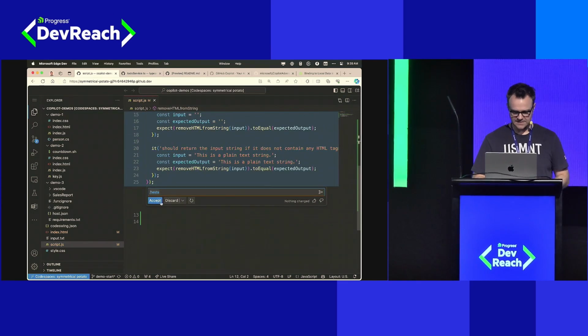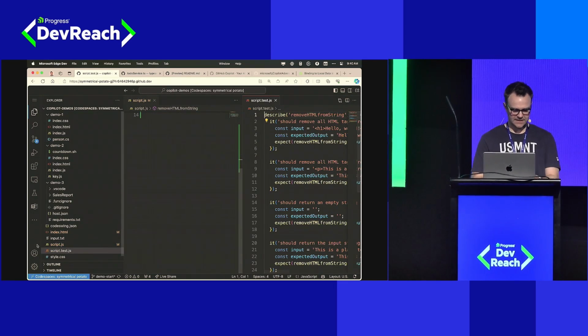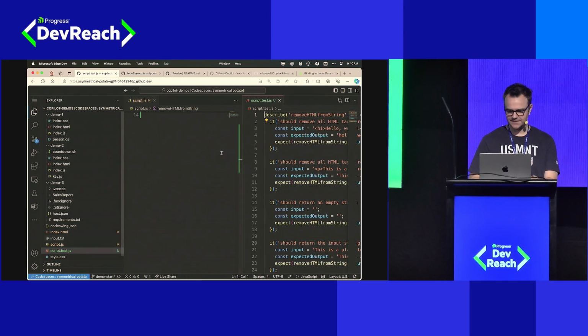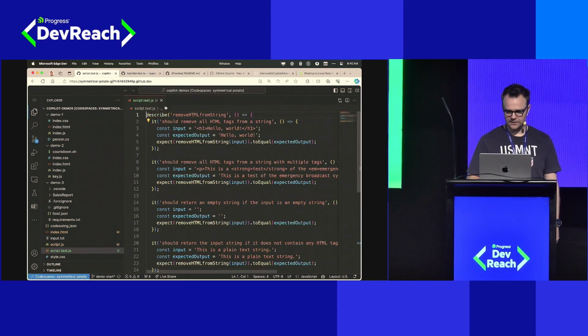So I'm going to go ahead and say accept this. You can see now it's created the new file for me over here, script.test.js. And here it is next to my original file. Go ahead and close this.